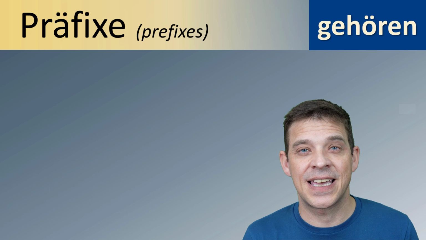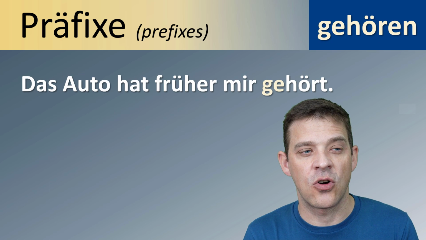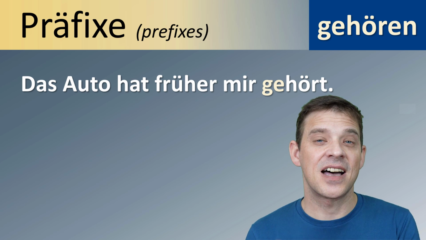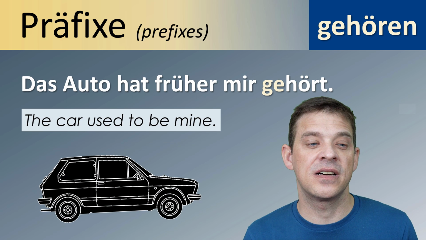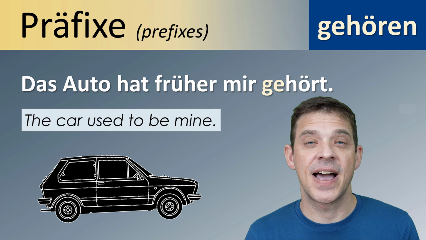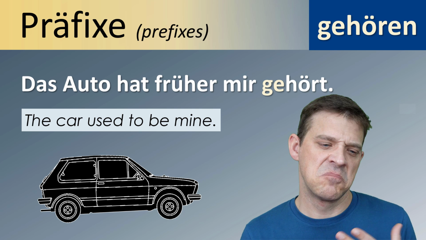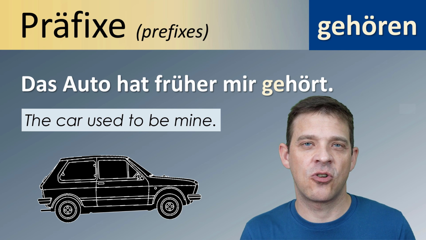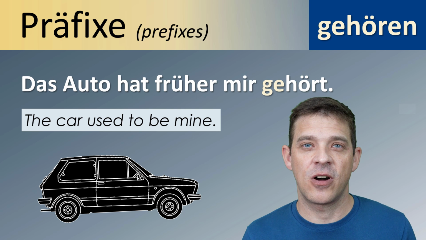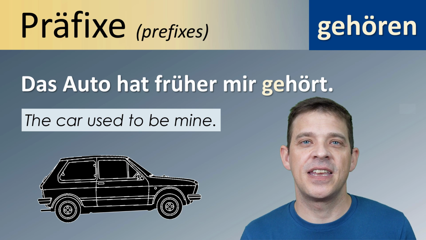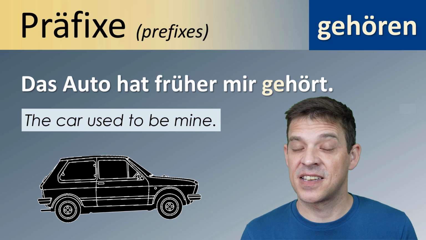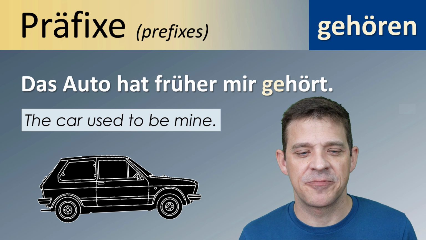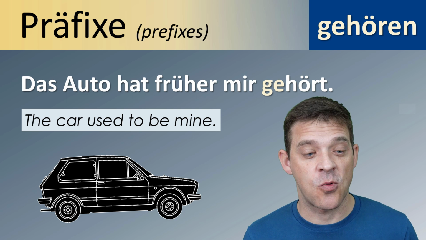Ein anderes Beispiel mit GE ist gehören, to belong. Das Auto hat früher mir gehört. The car used to be mine. And actually, this kind of car, at least it looks like this, ist ein Golf 1, ein VW Volkswagen Golf 1. And I actually used to have one of those many years ago. A good friend of mine, he sold me this car. Hat mir das Auto verkauft für ein Bier. Just one beer. It was a good price. And it worked for quite some time.